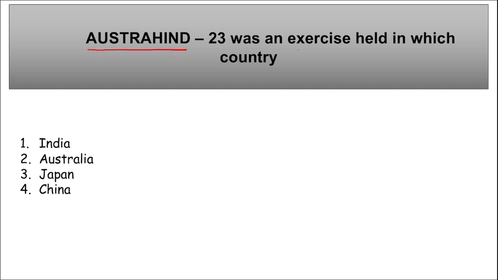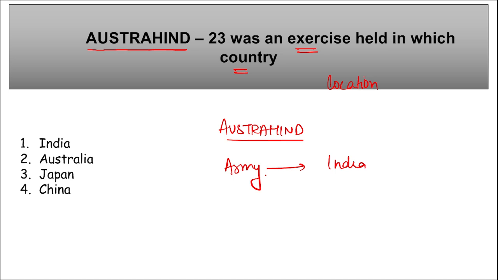Ostra Hind 2023. This was an exercise that was held in which country? Here, the location of that particular country is being asked. But first of all, tell me this: Ostra Hind was conducted between which two countries? Ostra Hind is an exercise conducted between the armies, that is, the army of India and Australia.